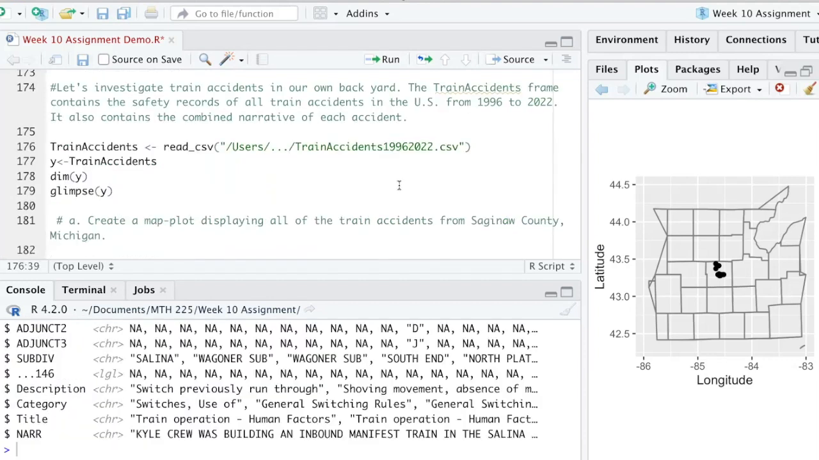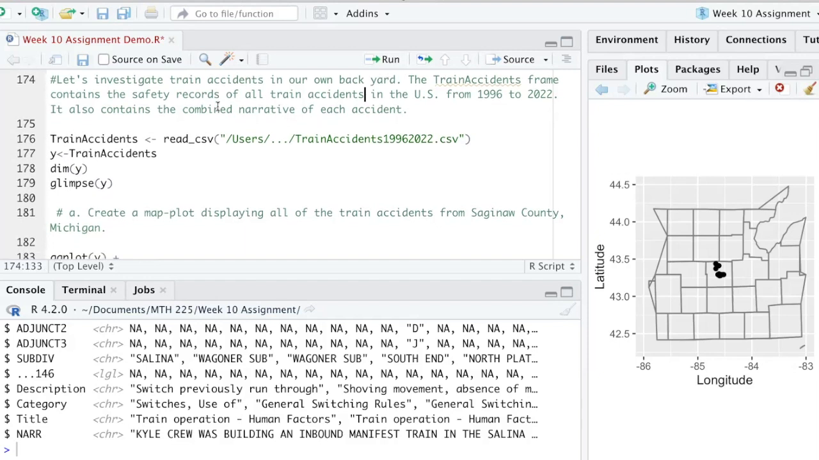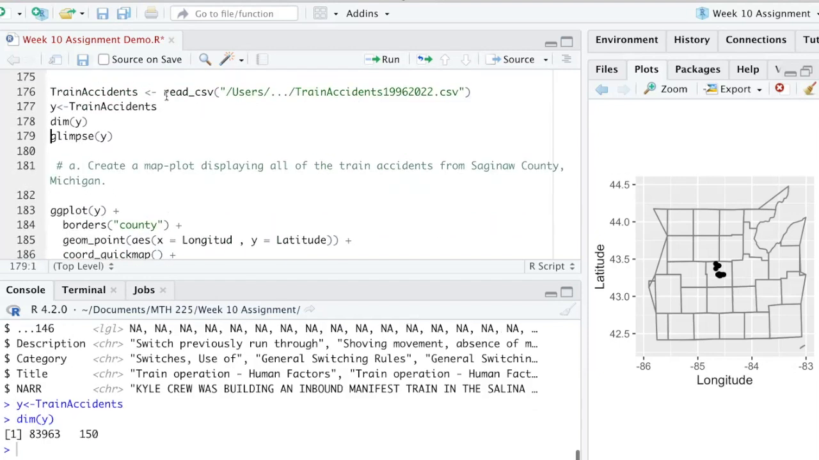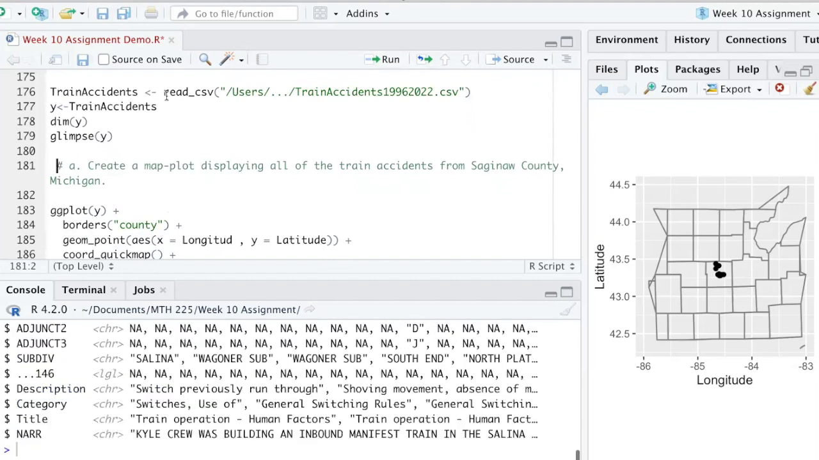Okay, in this final problem, we're going to revisit the train accidents, and we're going to look at train accidents from one particular county in Michigan. Bring in the train accidents data. This is what it looks like. The dimensions, there it is, those 84,000 train accidents. And remember, those are the variables.